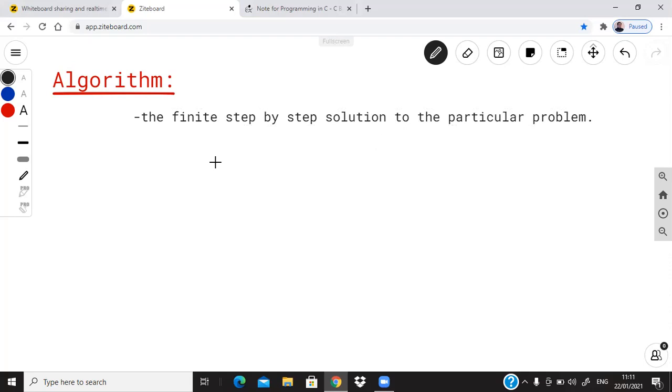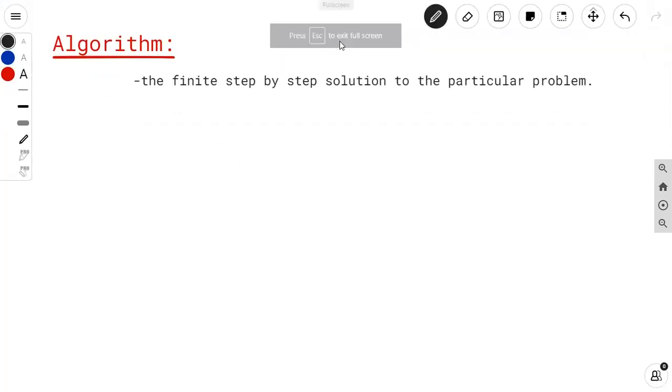And infinite step means what? The steps which have no end, then it is said to be an infinite step. So your algorithm should contain a finite number of steps. So the word finite is most important in this definition. So the finite step-by-step solution for a particular problem is said to be an algorithm.